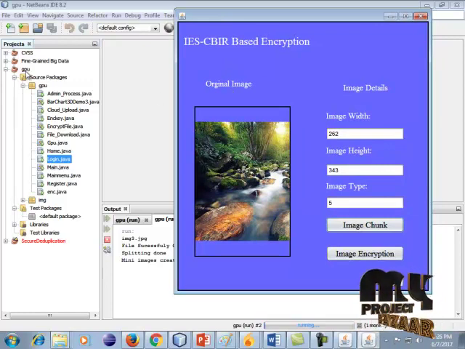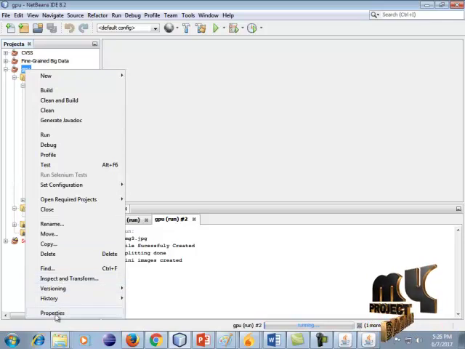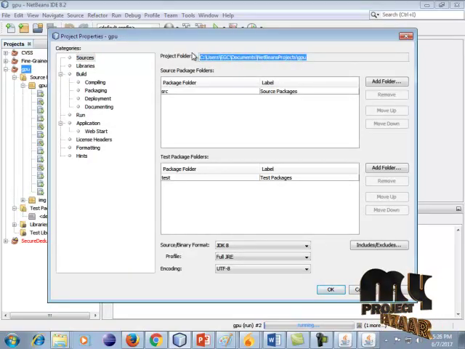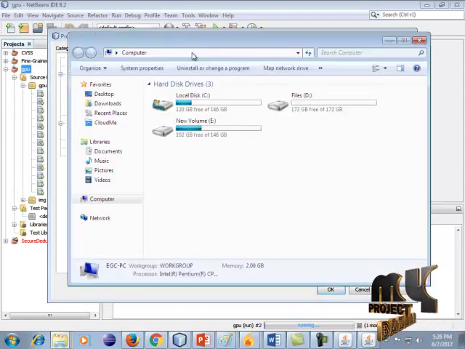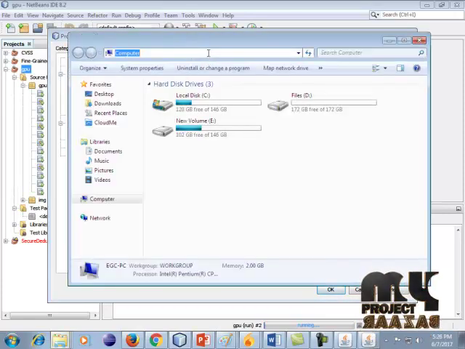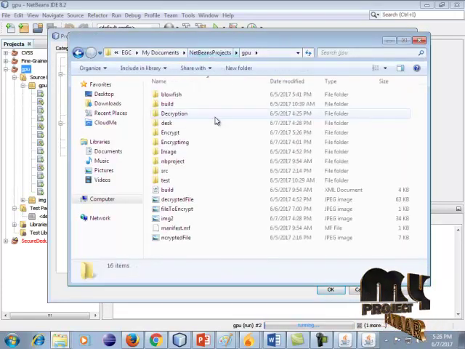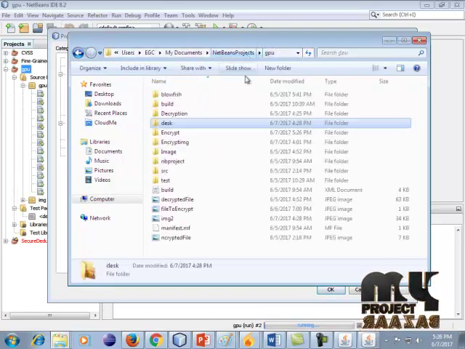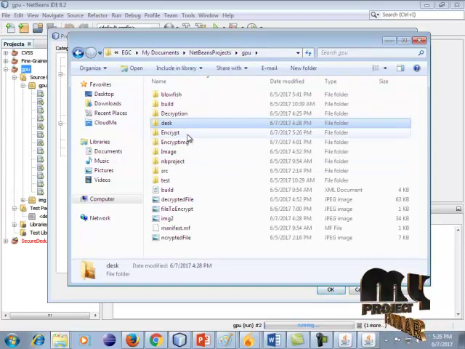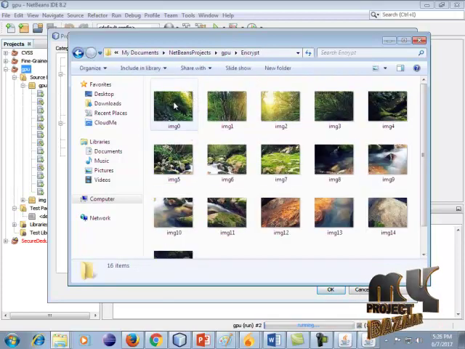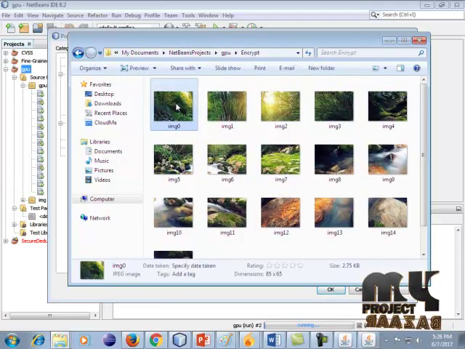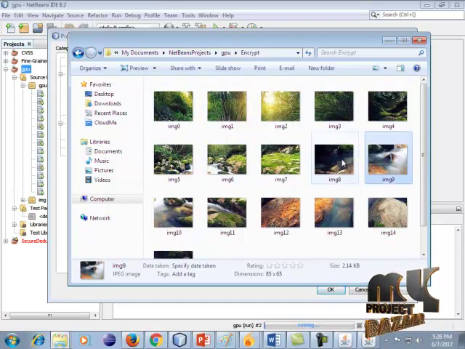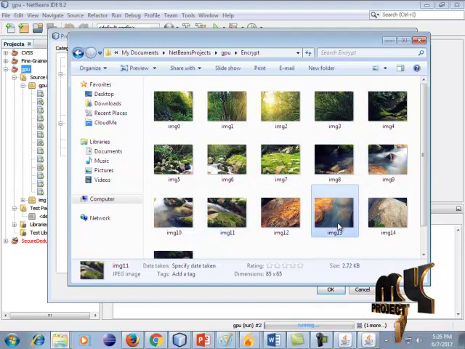For example, go to properties, copy this field, and paste this path. So image chunks means the image is displayed in this many parts. Click this encryption. Your image is split into many chunk formats in this field, so our image is successfully chunked.